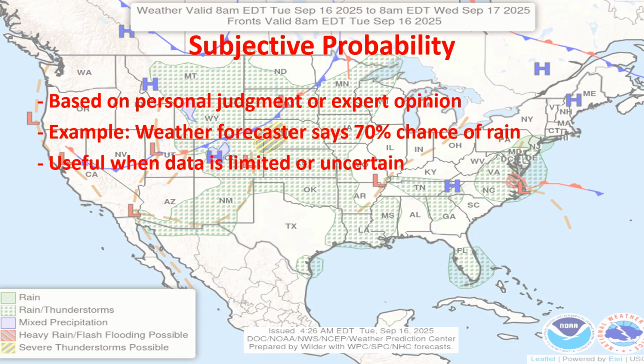There's also another type of probability called subjective probability. And this is based on personal judgment or expert opinion. For instance, somebody who's an expert in the field has done it many, many times. They kind of know what's going to happen. And so they'd be like a weather forecaster, but they use models and data. So they give us a 70% chance of rain. Now, everybody knows that's just a good estimate or educated guess. Subjective, based on limited knowledge or uncertainty.